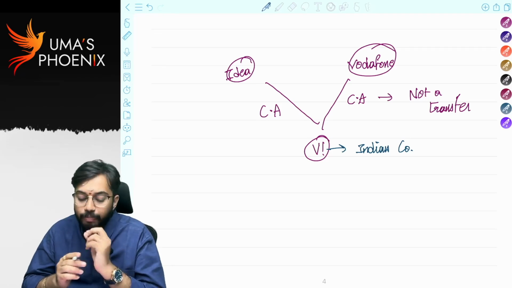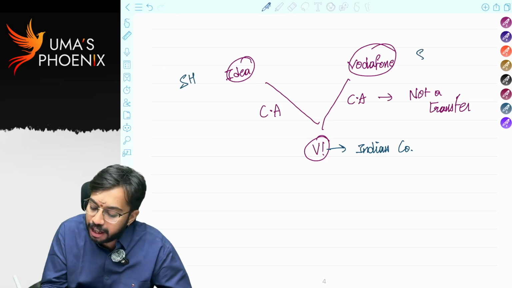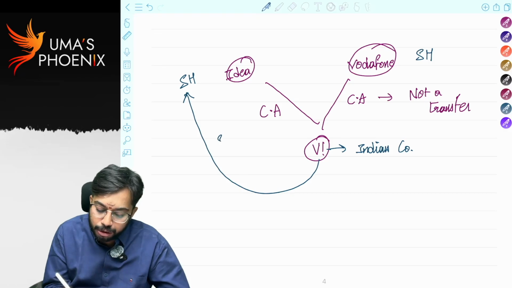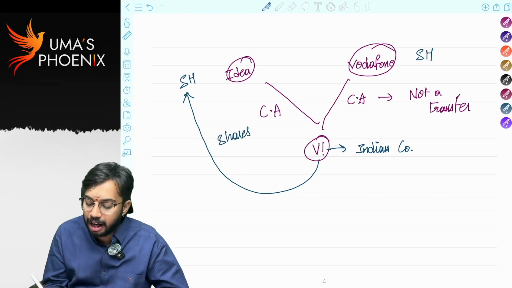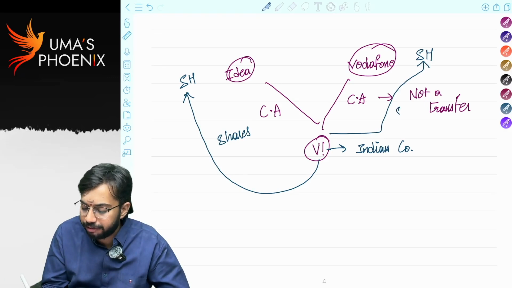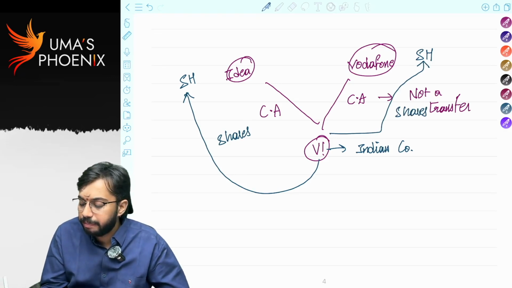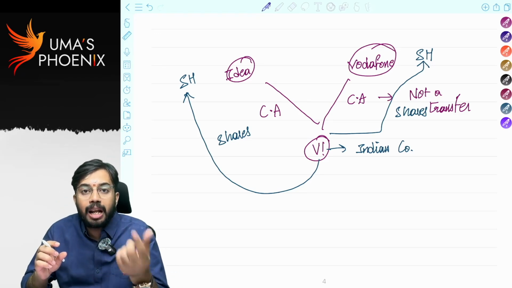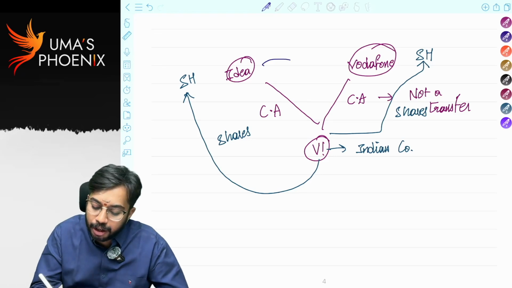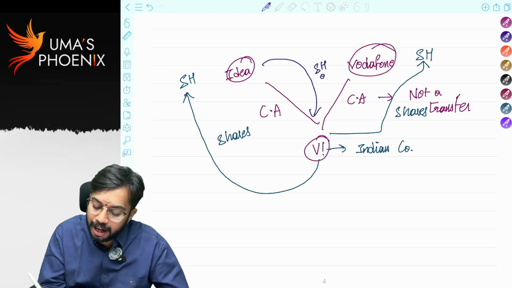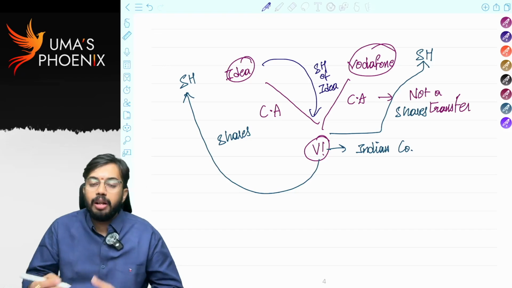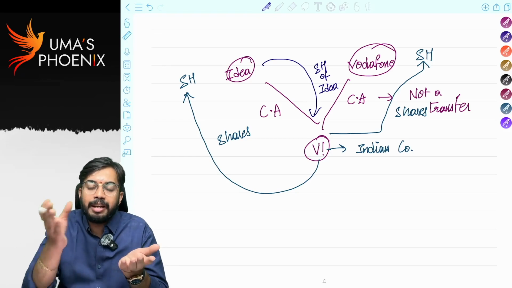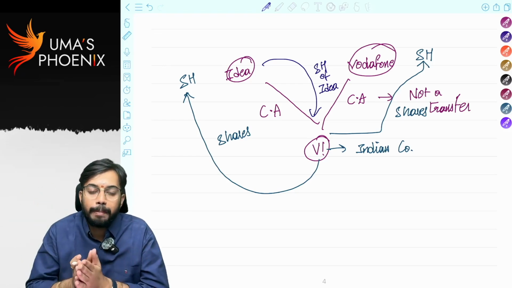Is it clear? Now, there will be shareholders of Idea and shareholders of Vodafone. Now what will VI do? VI will issue shares to shareholders of Idea and it will give shares to shareholders of Vodafone, correct? In this case, there is exchange of amalgamating company shares. Now Idea company shareholders will surrender their shares of Idea. Let's say I am a shareholder of Idea, but Idea is not in existence. Idea is getting merged with Vodafone and forming a new company called VI.